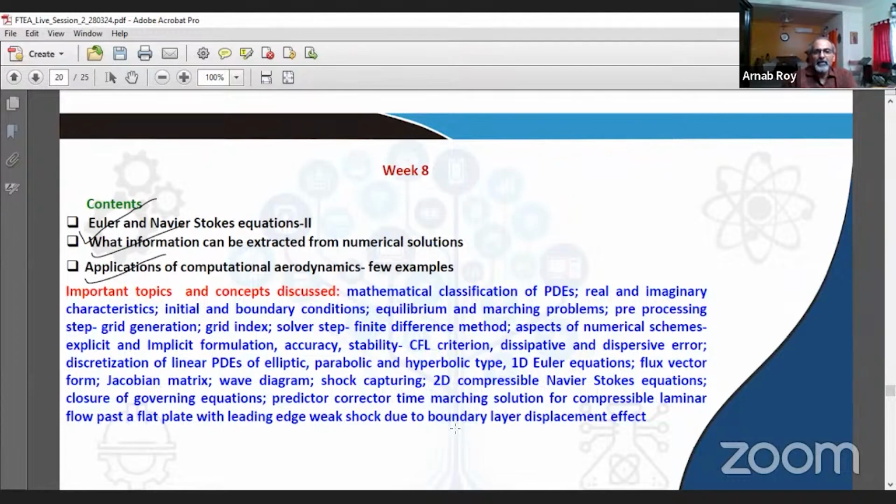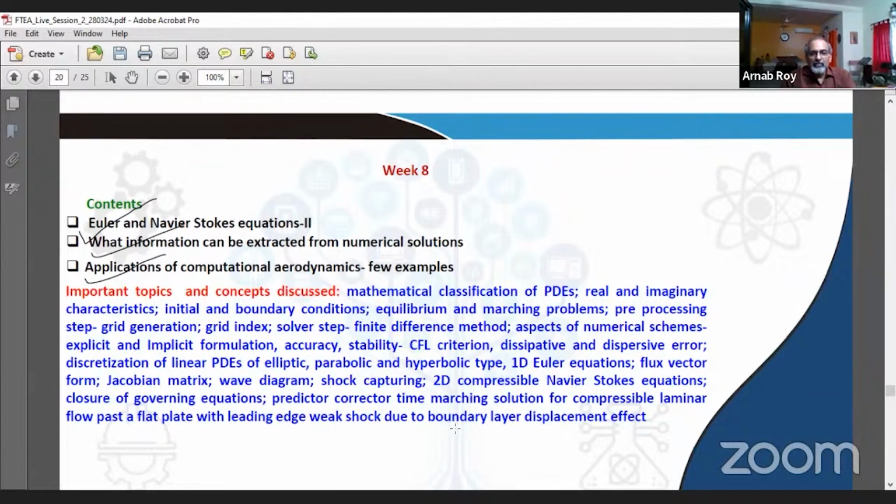We learned about mathematical classification of PDEs. A few minutes back, I was talking about hyperbolic equations. So this is where we learned how to classify equations, and PDEs can typically be classified into 3 categories: elliptic, parabolic, and hyperbolic, where each of the categories fit in the context of aerodynamics or fluid dynamics flows is what we discussed. We talked about real and imaginary characteristics, initial and boundary conditions, equilibrium and marching problems, the pre-processing step in the form of grid generation, grid index, and the solver step where we can have finite difference discretization, finite volume discretization, and so on.